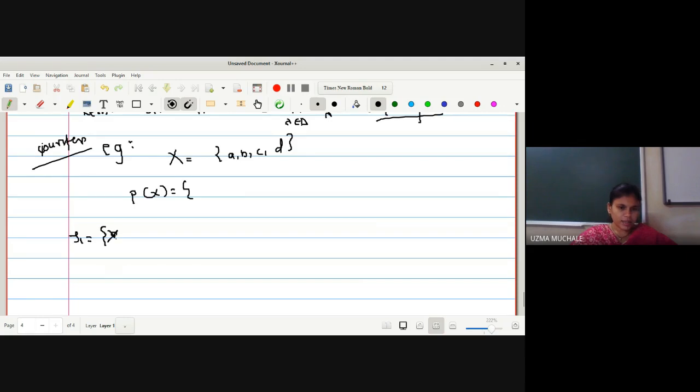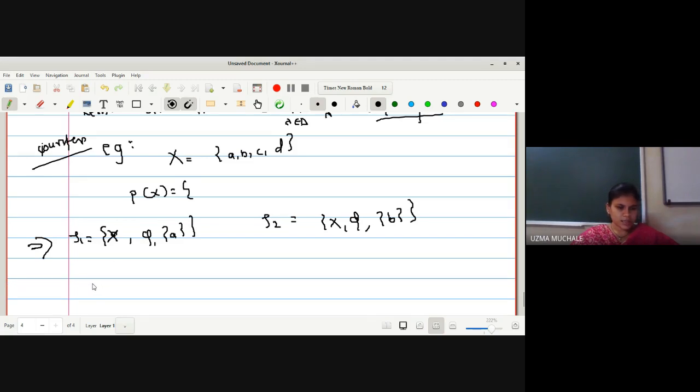Then I will define two different topologies: T1 = {X, phi, {a}}. Check quickly and tell me whether T1 is a topology. By seeing it itself, you can say whether it is a topology. Yes, ma'am. Phi and X both are members. You have to take the intersection with every set, then again it should be a member. You have to take the union, again it is a member. So these T1 and T2 are topologies.